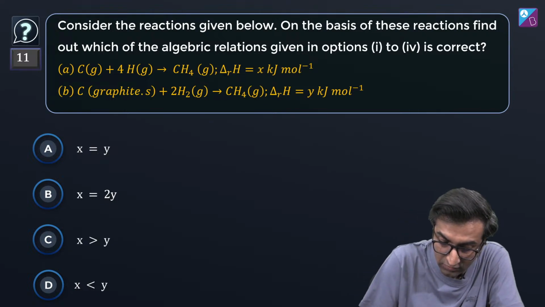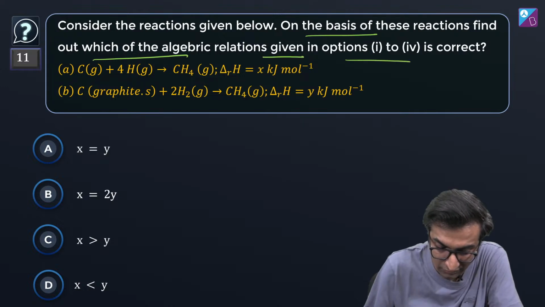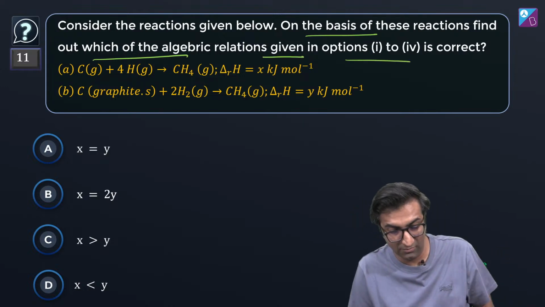Consider reactions given below. On the basis of these reactions, find out the algebraic relations given in options 1 to 4. ये तो ज्यादा सिंपल हो गया। ठीक है, बताओ अब इसमें क्या होगा?